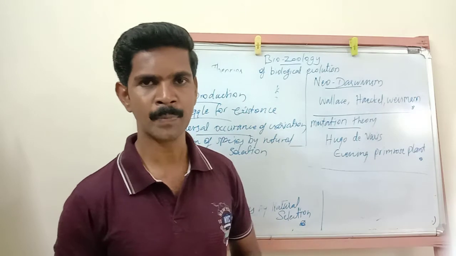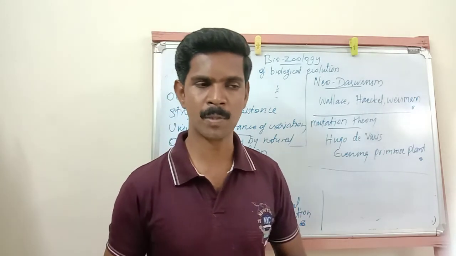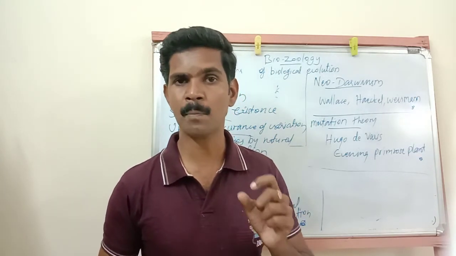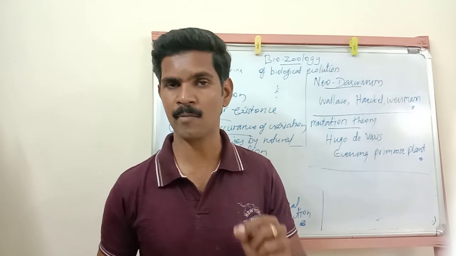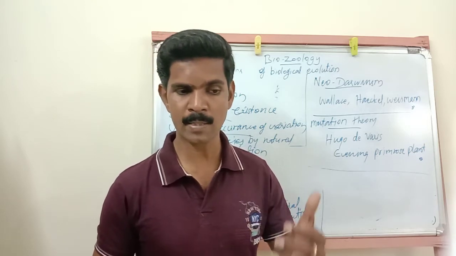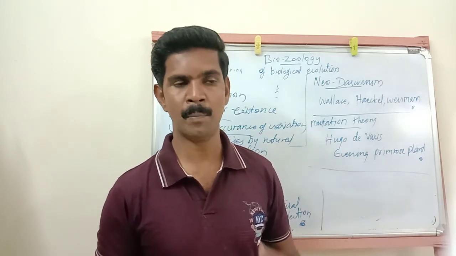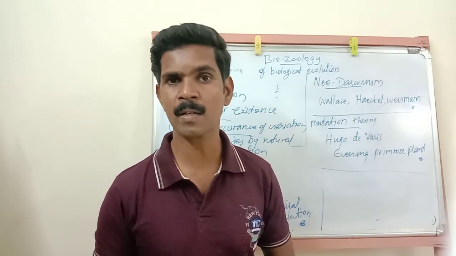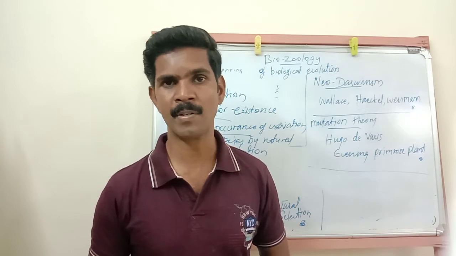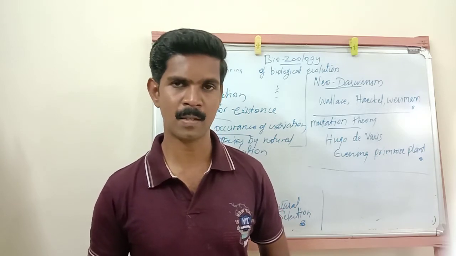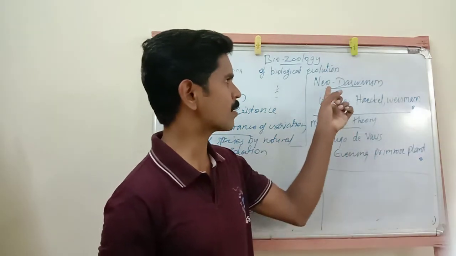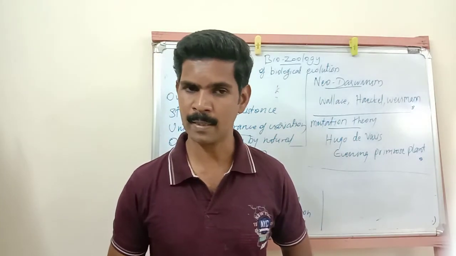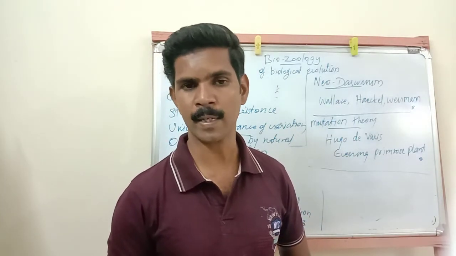Some people together modified the Darwinism theory by using some new facts and new discoveries. That theory is called Neo-Darwinism theory.